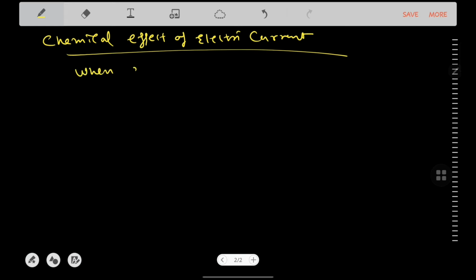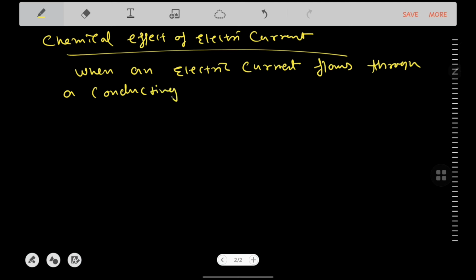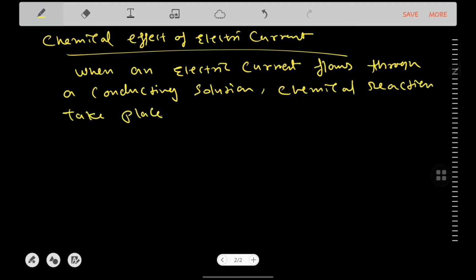When an electric current flows through a conducting wire in solution, chemical reactions take place in the solution.